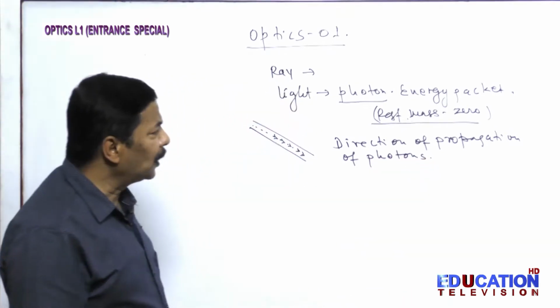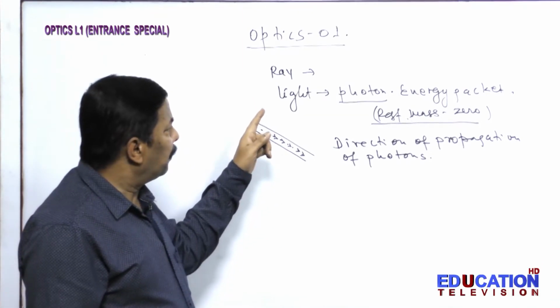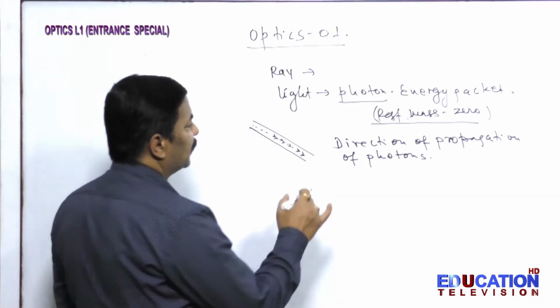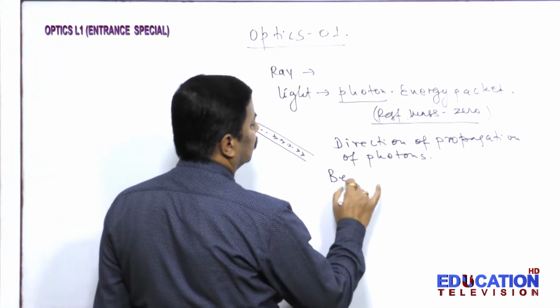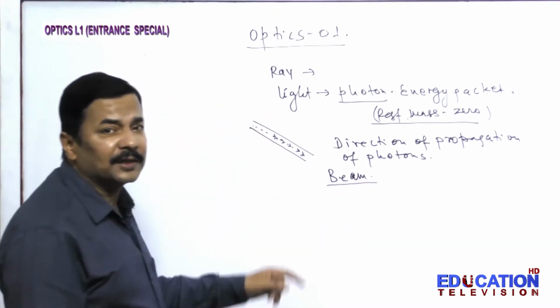Now the next thing to understand is the beam. A bunch of light rays constitutes the beam. So what question can be asked from this section?